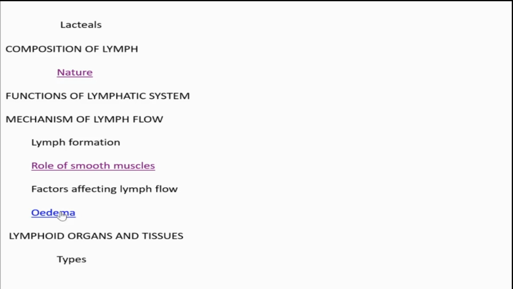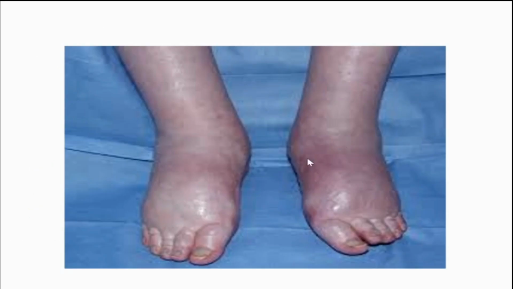Because of that blocking, lymph may accumulate in particular regions where it is blocked, and that may result in edema, swelling. In elephantiasis we can notice this condition. Edema is an accumulation of excessive interstitial fluid. Okay.